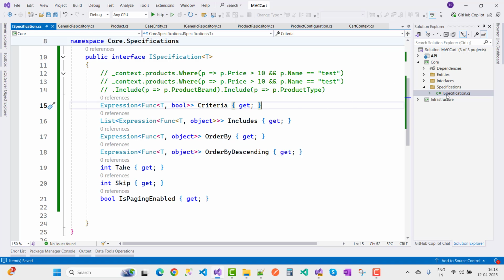So that is my specification pattern, and I want to implement that specification in the BaseSpecification class.